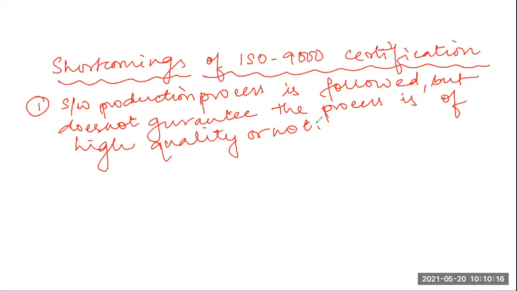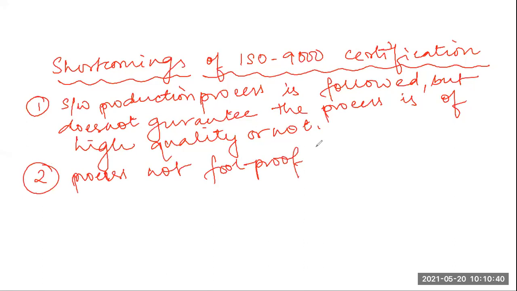But they can only check what process an organization has followed, and they cannot guarantee whether that process is a good quality process or not. So we say that this ISO certification process is not foolproof, since it cannot give us a quality understanding.